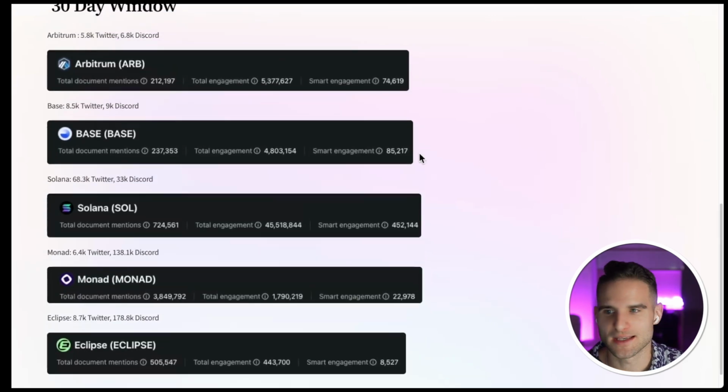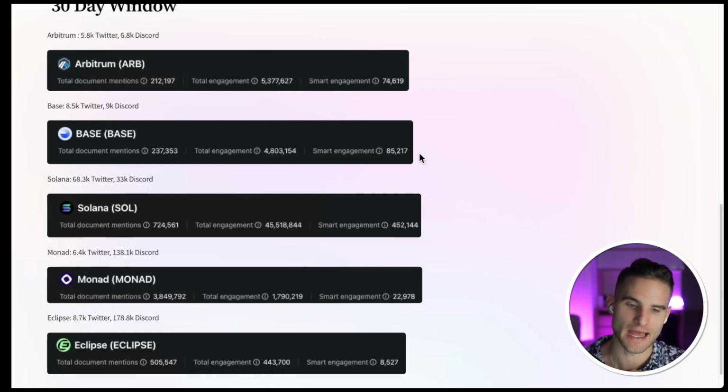So some of the things that I pull for clients, and I think are quite interesting, is looking at your competitors or looking at peer companies. And I'm not saying all of these are competitors, of course, but you can derive insights from being like, okay, Arbitrum's smart engagement is lower than Base's. If I'm the marketing manager there, I'm thinking about how can I get my smart engagement up. If I'm looking at Solana versus Base, I'm like, holy heck, Solana has so many people talking about it.